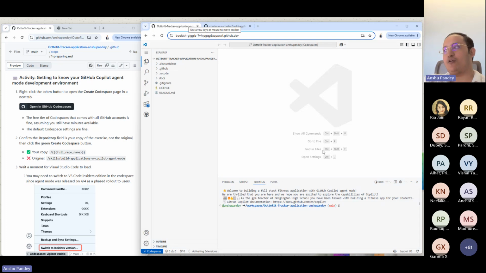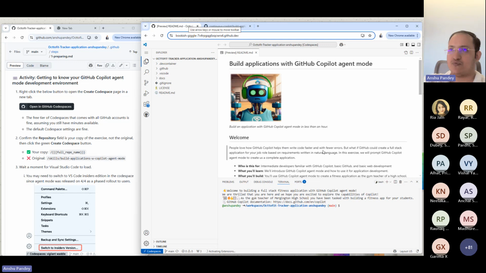Now, by default, you cannot use Copilot agent mode in GitHub VS Code. So you can always switch to the Insiders version to be able to access this.